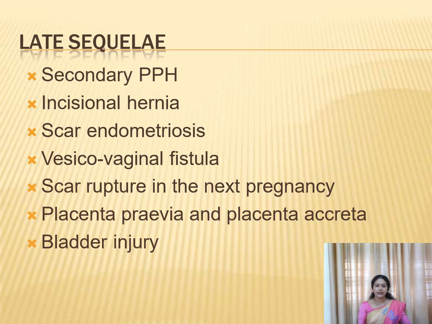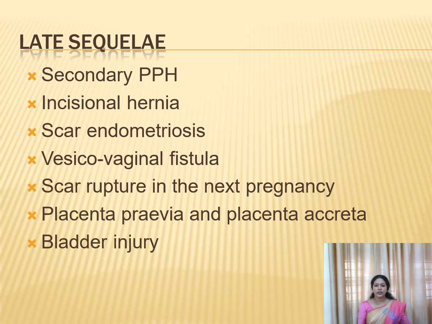There is a chance for vesico-vaginal fistula. Vesico-vaginal fistula means it is a connection between the vagina and the bladder. So what will happen is that involuntarily and continuously the patient will be passing urine through the vagina. There won't be any control over the passage of urine.